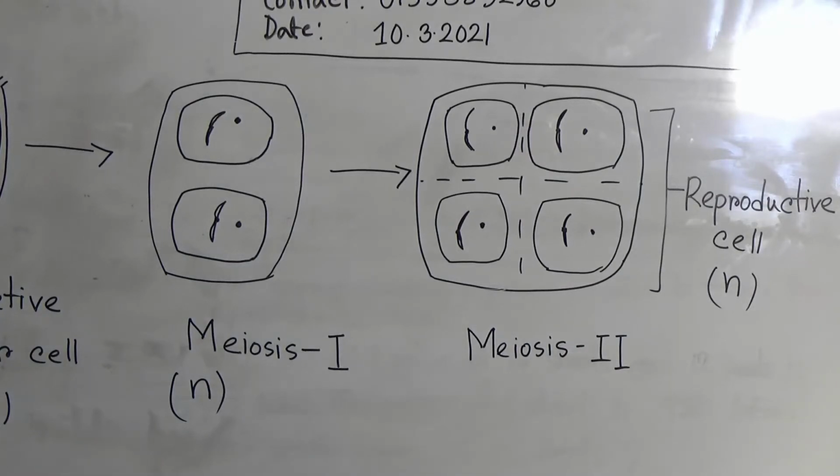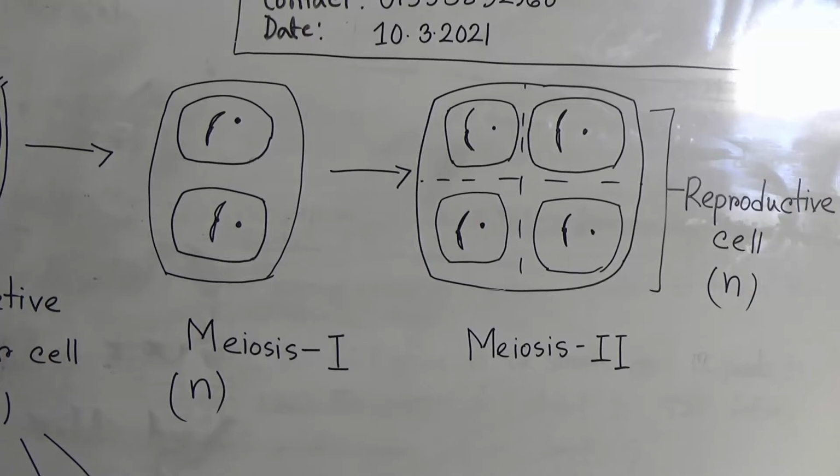Or if we consider the case of a plant, pollen are the reproductive cells. If meiosis does not take place in the mother cell, then what will happen? From its mother cell, 4 reproductive cells will be produced. That means from a 2n cell, 4 other cells containing a 2n chromosome number will be produced, 2n.